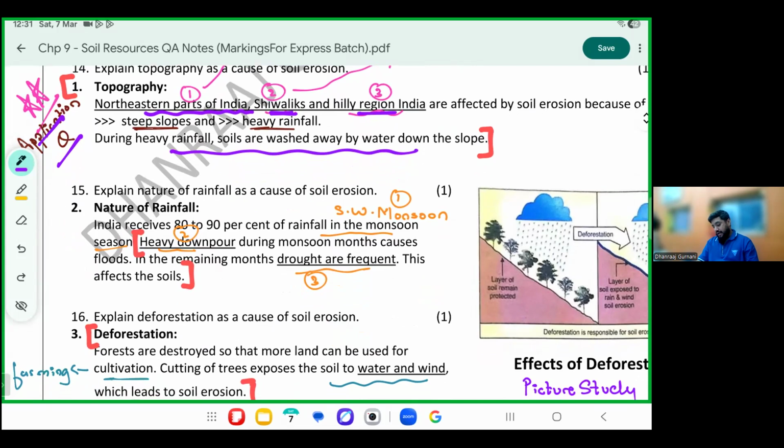During heavy rainfall in these areas, heavy downpour, the water is washing away the soil. Nature of rainfall, again very similar. It's marked from line number 2. Please bracket that. Heavy downpour during monsoon months, and in the remaining months, droughts are frequent. This affects soil by eroding it. Too much rainfall and too much dryness eventually results in soil erosion.